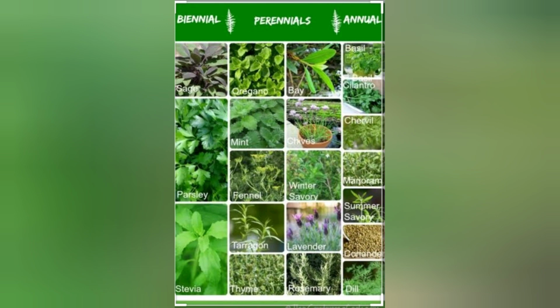What are biennials? These are the plants which require 2 years to complete their life cycle. In the first season they grow and in the second season they go for flowering and then they die. What are perennials? Perennials are the plants which continuously give flowers and leaves for several seasons.